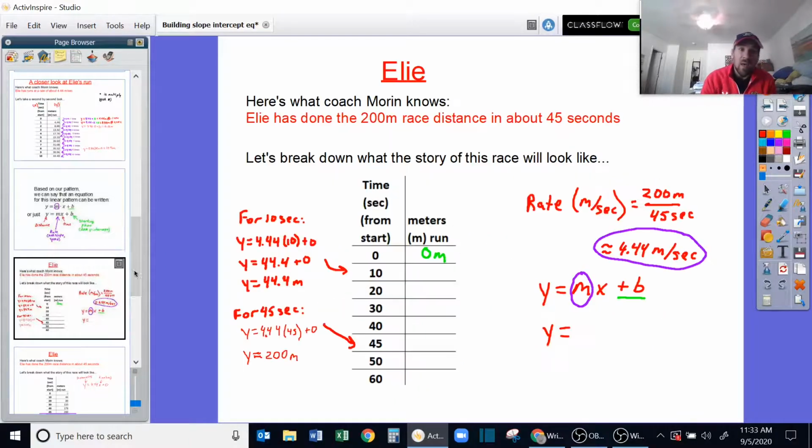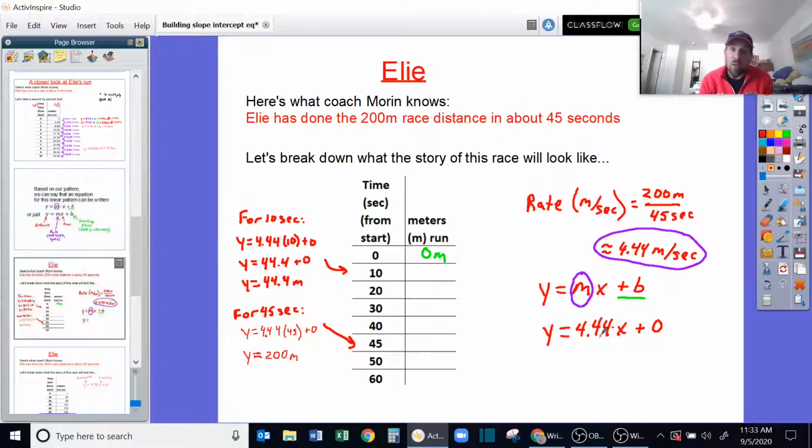So we can see the equation for Eli's race would then be y equals 4.44x, or times x if you want, plus our 0 starting point. Now, what's cool about this is that we've got a more efficient way to get to the point. That's one of the things that an equation allows us to do.